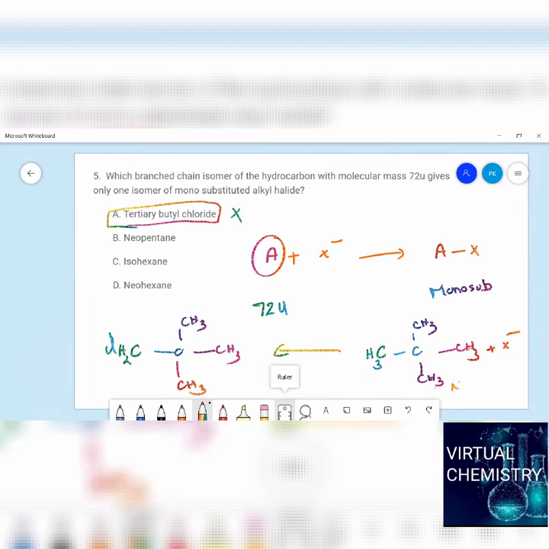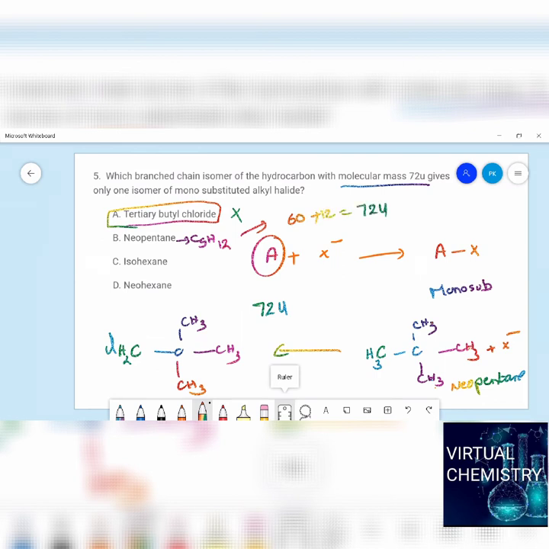Let us check the molecular mass of this. What is the molecular formula of neopentane? C5H12, 4 threes are 12 hydrogens. Now calculate the molecular mass: 5 times 12 is 60, plus 12 ones are 12. So 72 units. It is also satisfying.